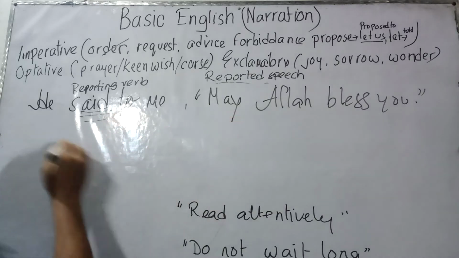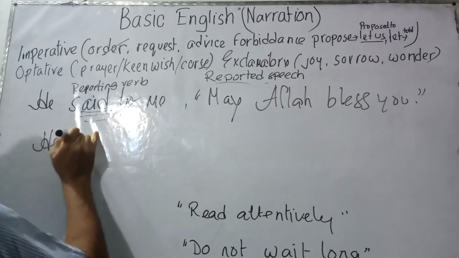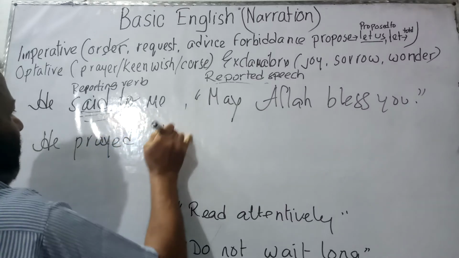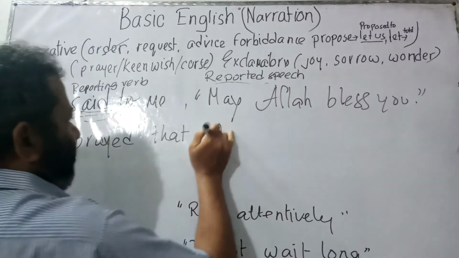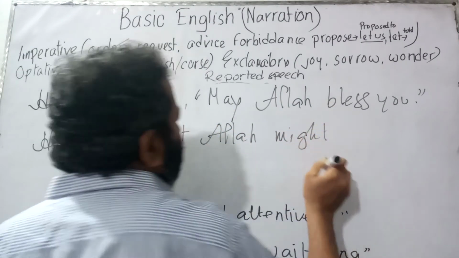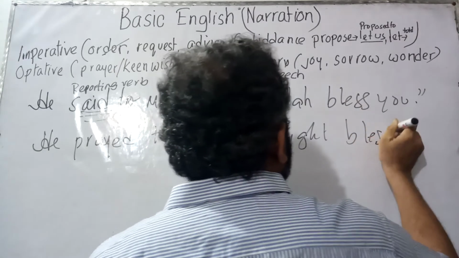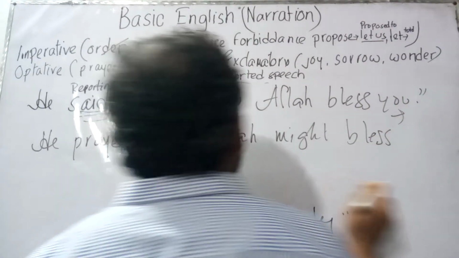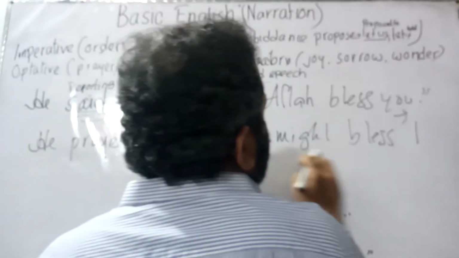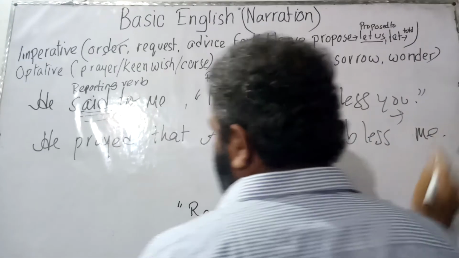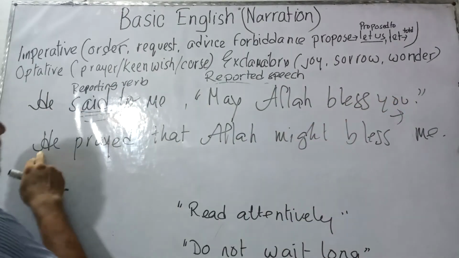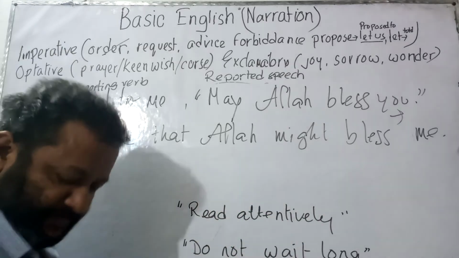Now it is actually a prayer. So it would be "he prayed", P-R-A-Y-E-D. He prayed that Allah might bless. "You" would be turned into "me", that is, you would follow this object "me". So it would be: He prayed that Allah might bless me. Now the basic sentence was: He said to me, "May Allah bless you." Now: He prayed that Allah might bless me.